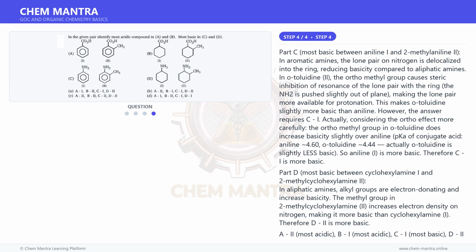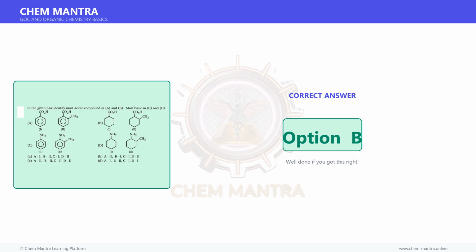Option A is incorrect since the ortho effect makes 2 more acidic. C2 and D2: C2 is wrong as aniline is more basic than o-toluidine. D1 is incorrect since the methyl group in 2 increases basicity. Therefore, the correct answer is B. Therefore, the correct answer is option B.